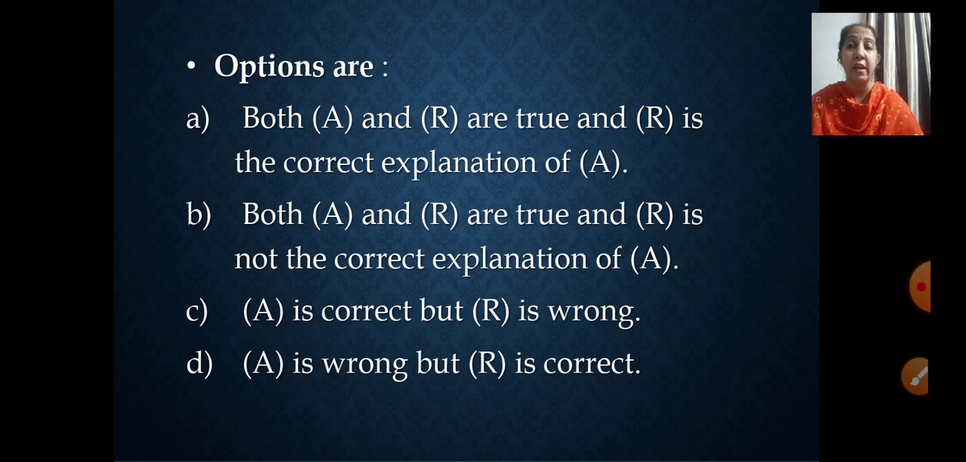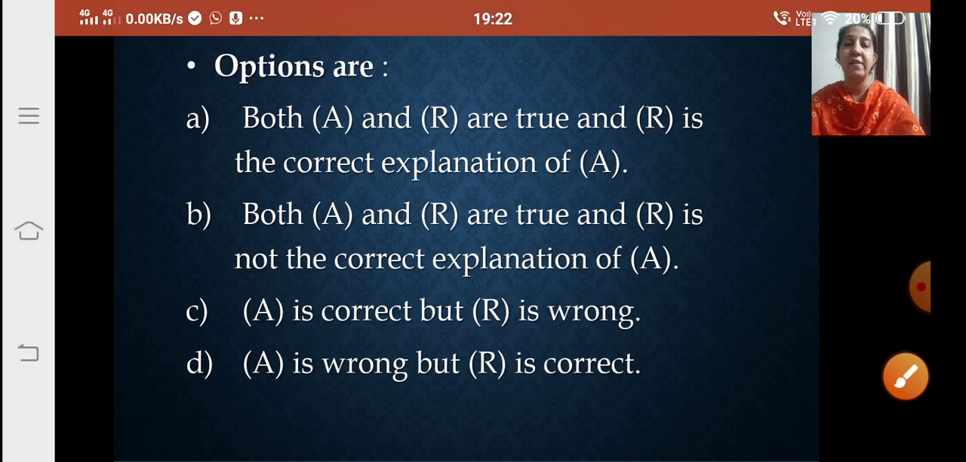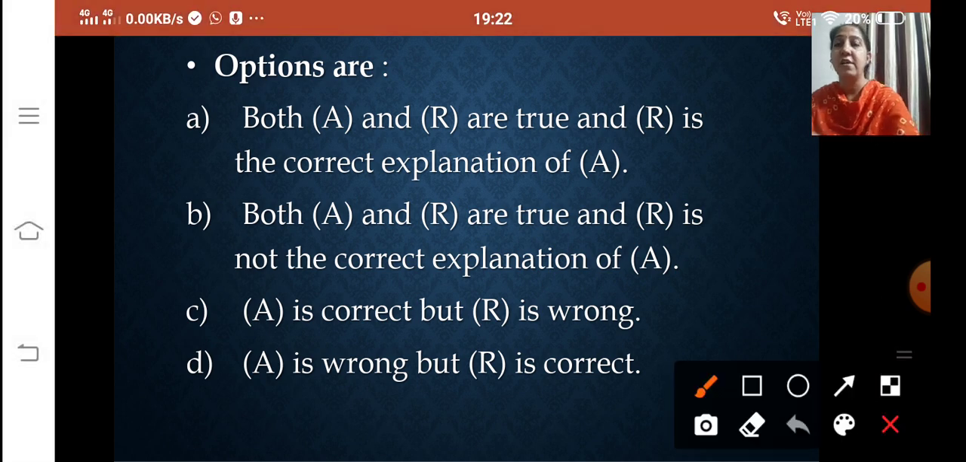Did you get me? Why? Because A and R both are true. But the title given to Tipu Sultan as the tiger of Mysore doesn't give you any explanation related to Aurangzeb. Correct? So that is the reason both A and R are true, but R is not the correct explanation of A. Understood? So which option will we choose here? We will choose B here. Correct?